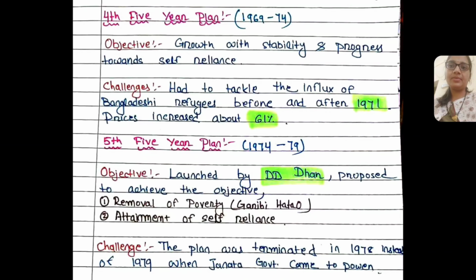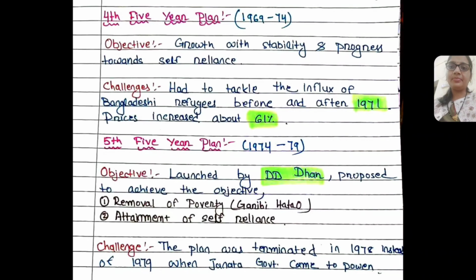Then the fourth 5-year plan from 1969 to 74, and it aimed for growth with stability and progress towards self-reliance. But there was a problem: in 1971 there was a war, the Bangladesh liberation war, and there was an influx of Bangladeshi refugees into the country. That's why prices increased about 61%, and that's why this plan was also a failure.